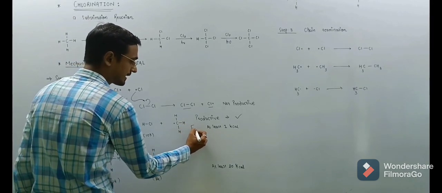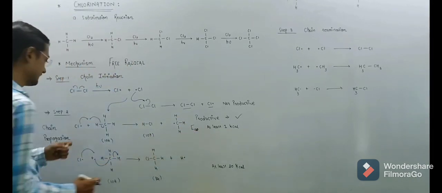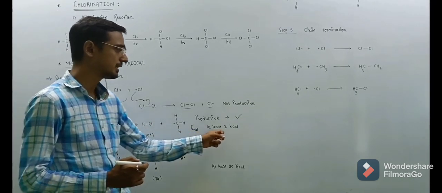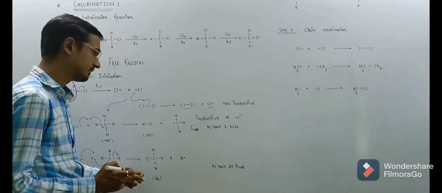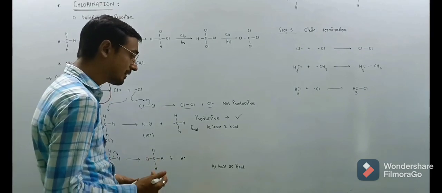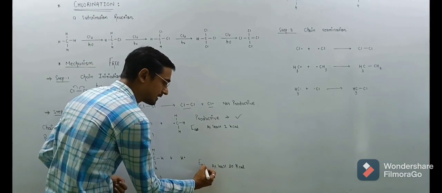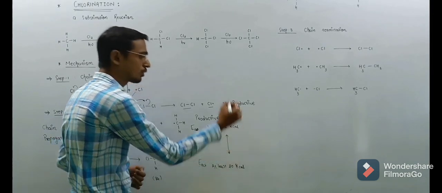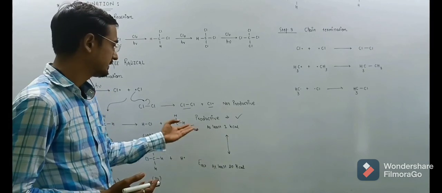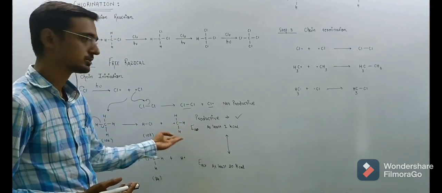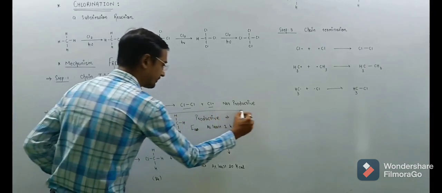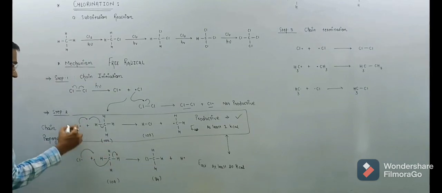So the activation energy for producing the methyl radical is 1 kilocalorie, and the activation energy to produce the hydrogen free radical is at least 20 kilocalories. That difference gives us the idea that the reaction will proceed faster than the other one.